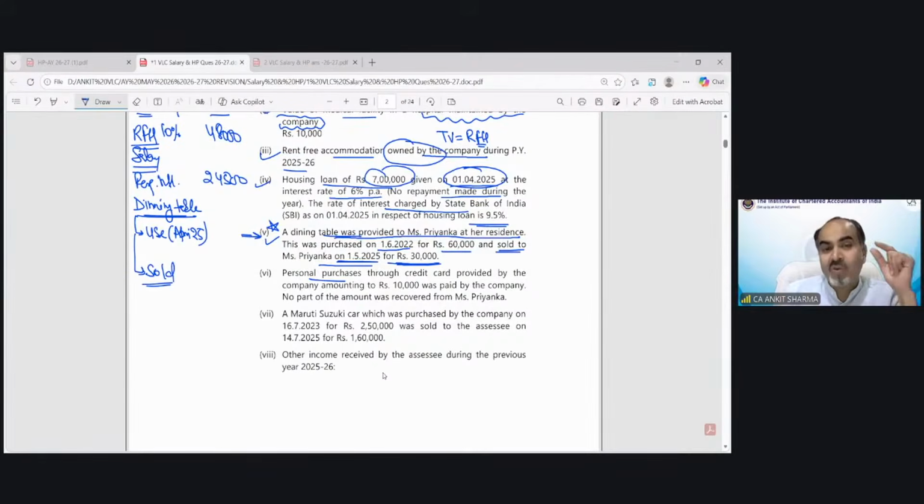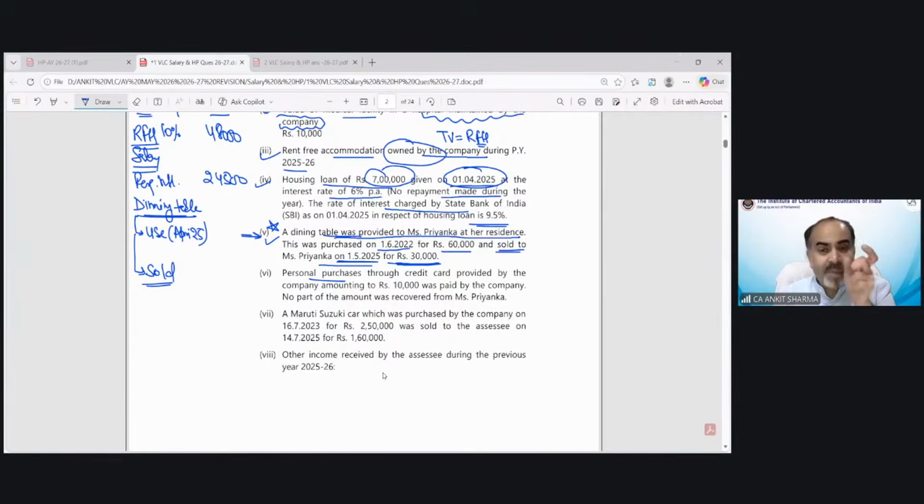So you have to find out two values. We have discussed the provision when an asset is given for use. In the case of a laptop, it was nil, for other properties, etc. And for other assets, it was 10% per annum if given for use. So if you read the first line of this question, a dining table was provided to Priyanka at her residence. That means the employer had already given the dining table to her, but sold it to her on 1st May 2025.